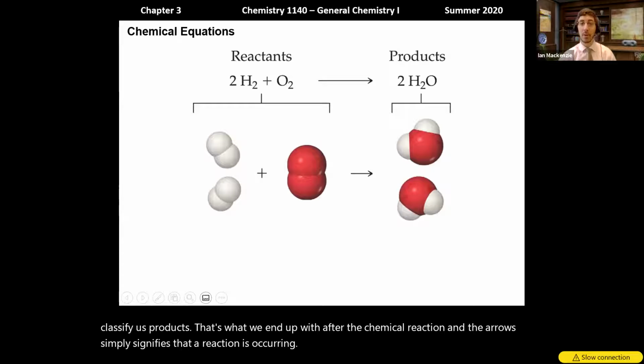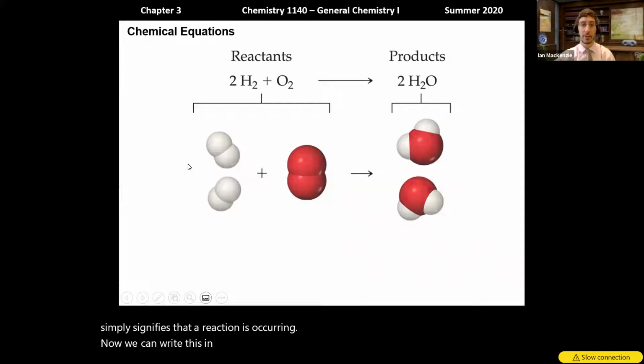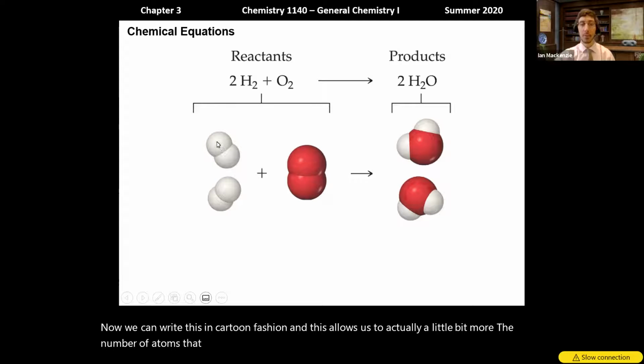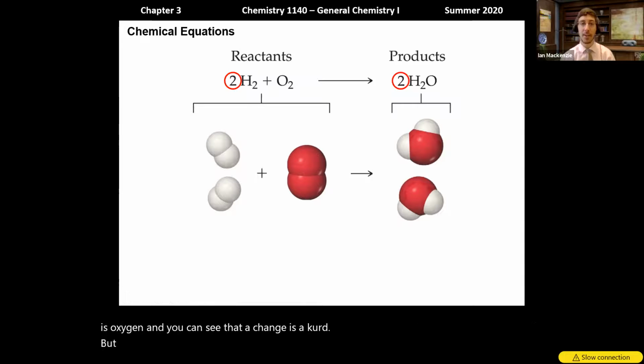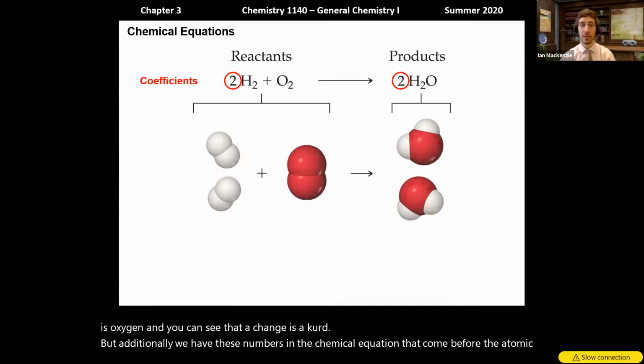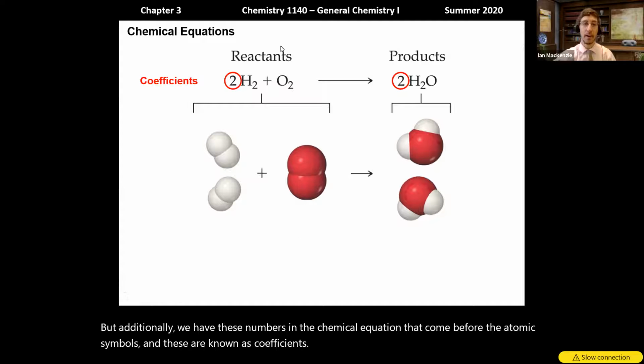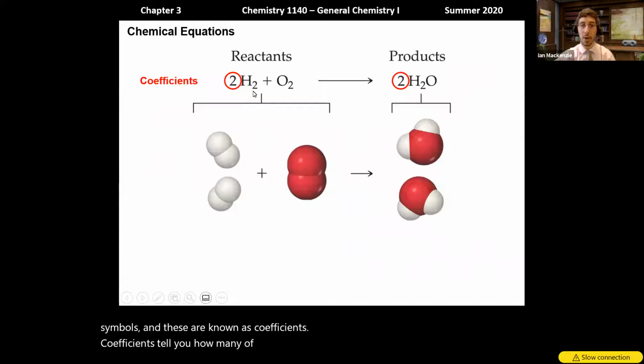Now, we can write this in cartoon fashion, and this allows us to actually see a little bit more the number of atoms that are present. And the white balls here are the hydrogen, red is oxygen, and you can see that a change has occurred. But additionally, we have these numbers in the chemical equation that come before the atomic symbols. And these are known as coefficients. Coefficients tell you how many of that type of molecule or atom are present. So it's not two just hydrogen atoms, it's two of this whole H2.